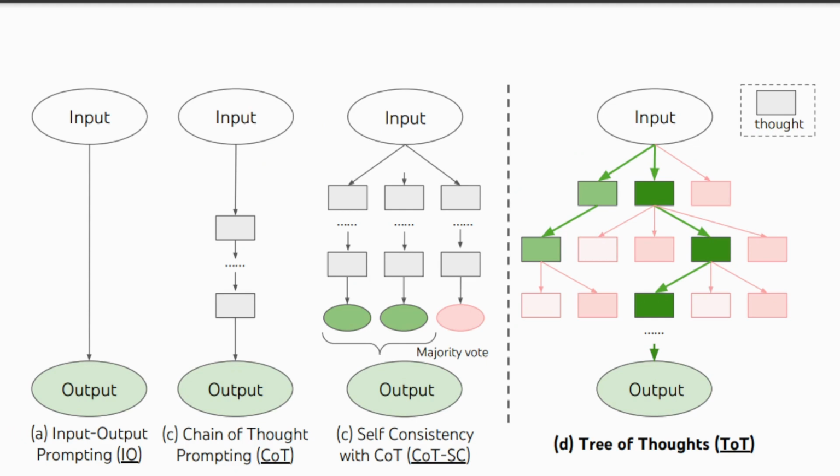Now, as we go from left to right, the way that you're thinking is getting better, right? So if you even remember when you were in English class and you had to write a paper, many times your teacher would share with you, you should really kind of brainstorm at the beginning, right? So that you kind of have an idea, and then kind of review what you did, then kind of put them together. And then as you kind of go down a path, you can then get an idea of what path is better, right? So you can get a better output. So bottom line, this is the kind of maturation in how you can think through and solve a problem.